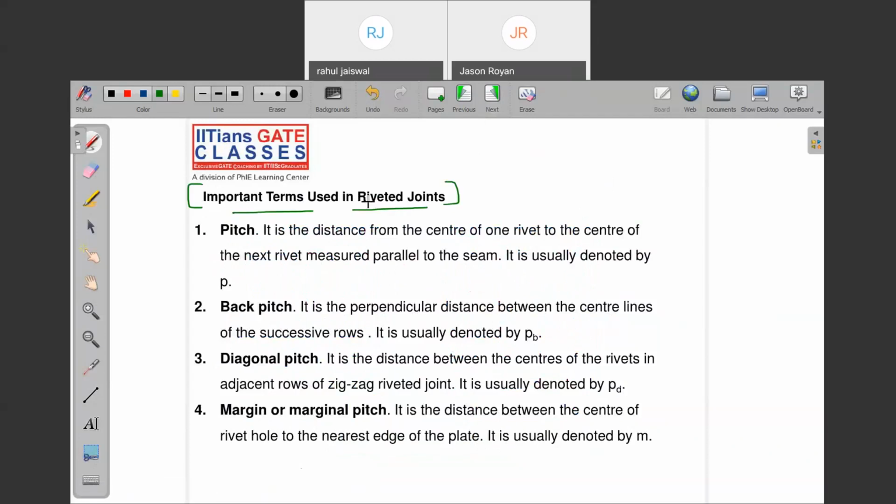Important terms used in the riveted joint. Note down important terms which use: pitch, back pitch, diametral pitch, and margin.